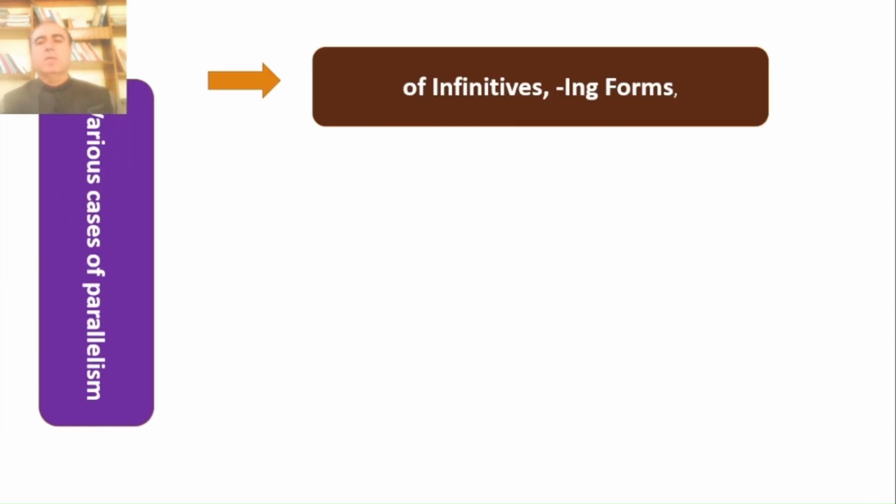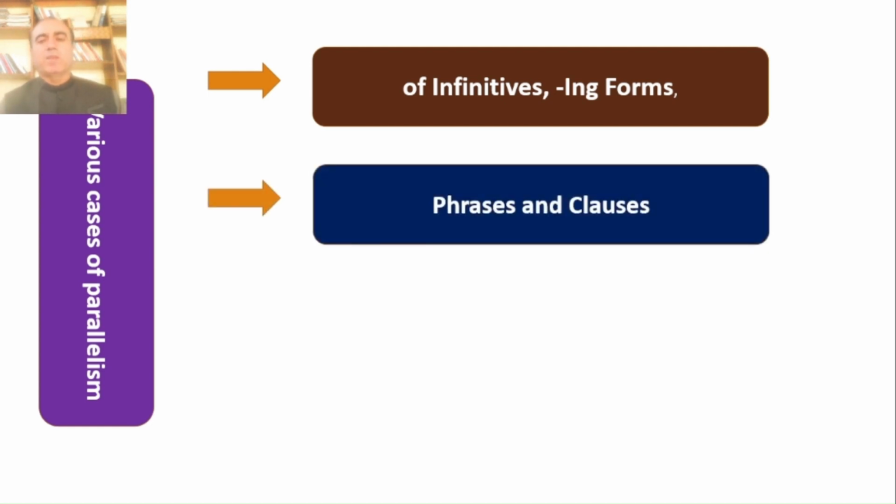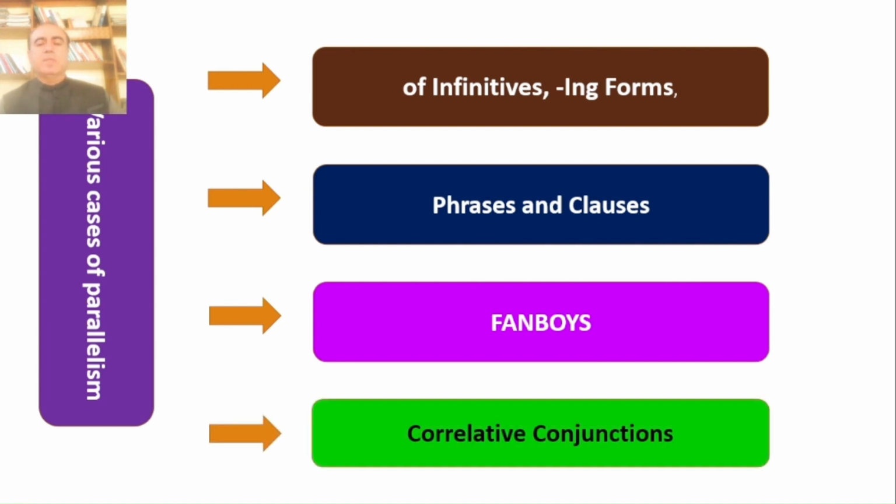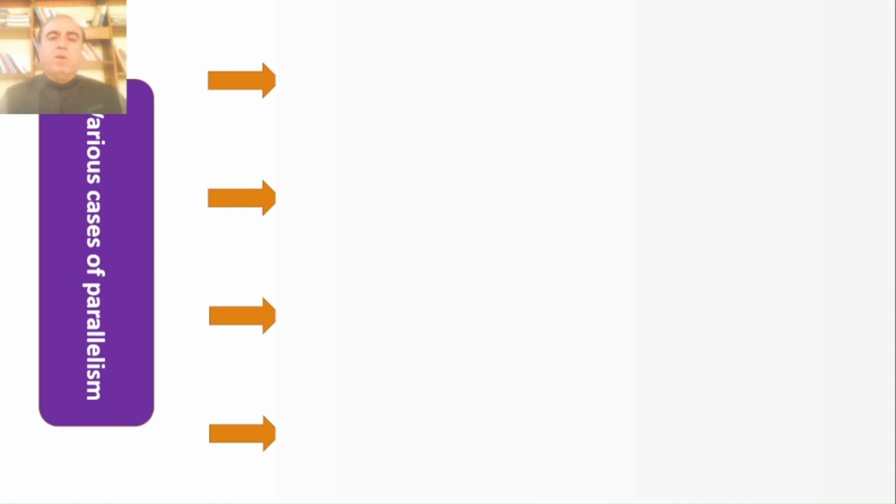Here adjectives are ing forms. Then is of phrases and clauses. Then fanboys, and the last one is correlative conjunctions. When we use correlative conjunctions, often we commit mistakes unknowingly. We will study them one by one here.